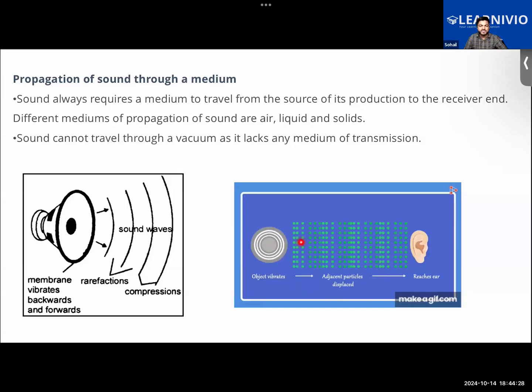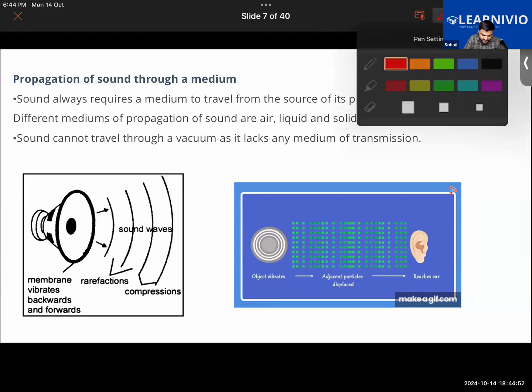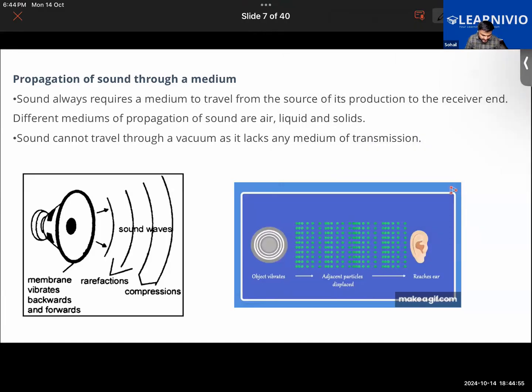So the air molecules start to vibrate against each other. At some places they come closer, at some places they go far away from each other. So due to the vibration of the air molecules, the sound is produced. Where they seem to be coming close to each other, that is called compression. And where they are getting far away from each other, that is called rarefaction.